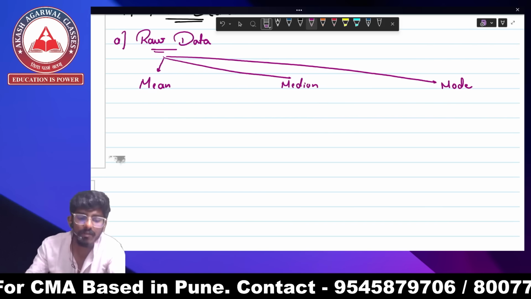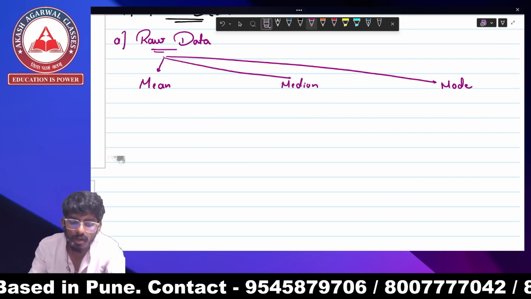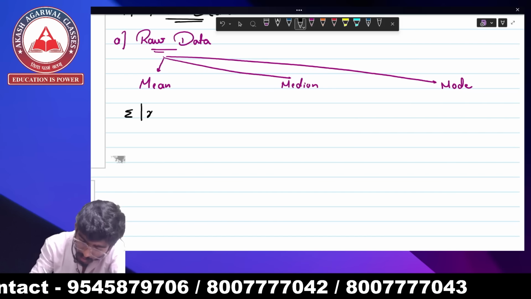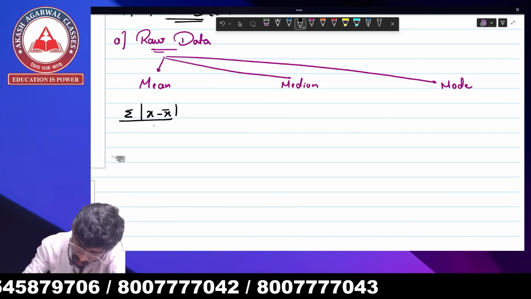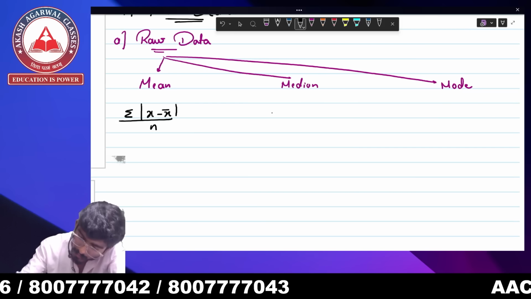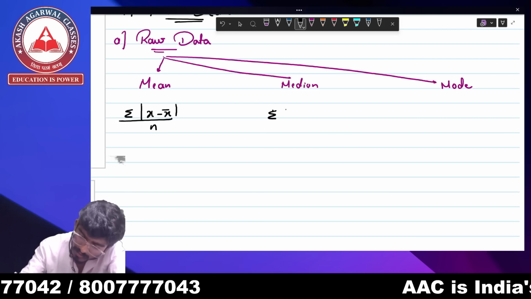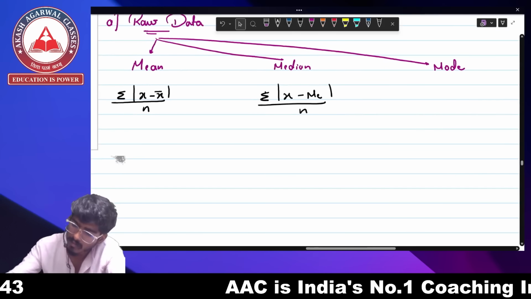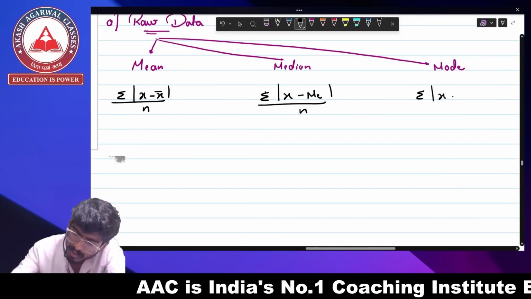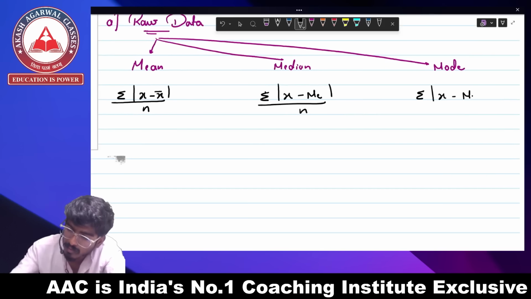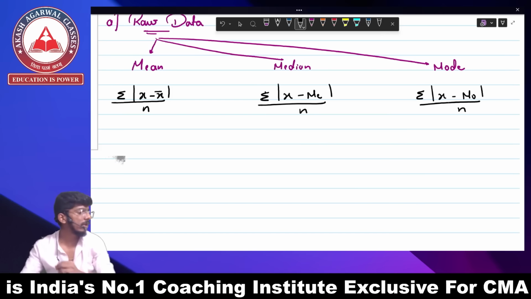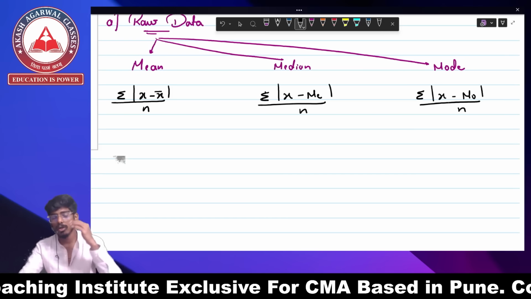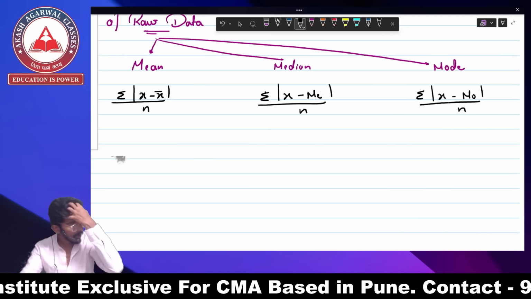So here in mean deviation, you have to understand the formula: summation of |x minus x bar| upon n. For the median, your formula is summation of |x minus median| upon n. For mode, your formula is going to be summation of |x minus mode| upon n. There's no need to worry. Yes, the formulas are different and it is something new for you all. So don't worry, I'll be explaining everything.